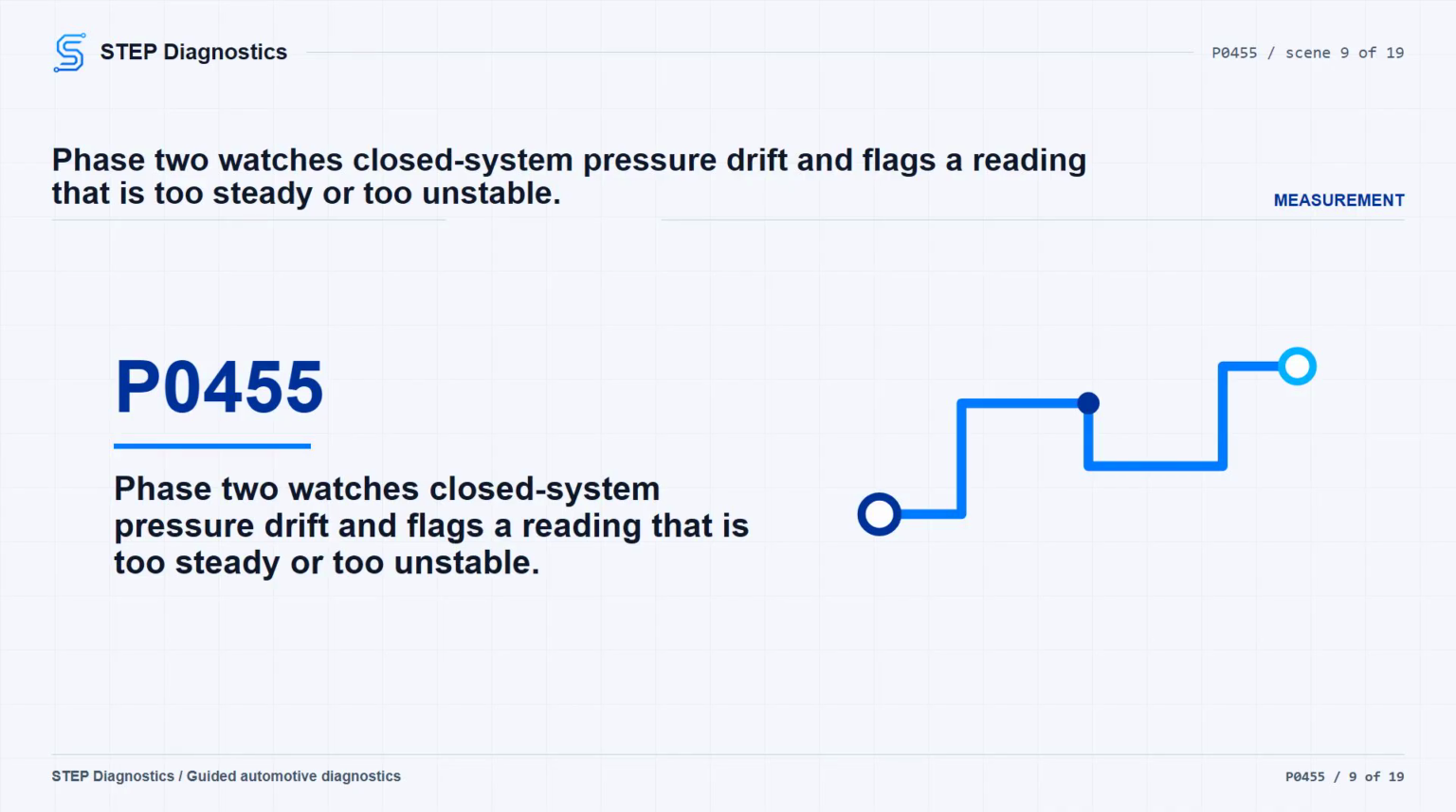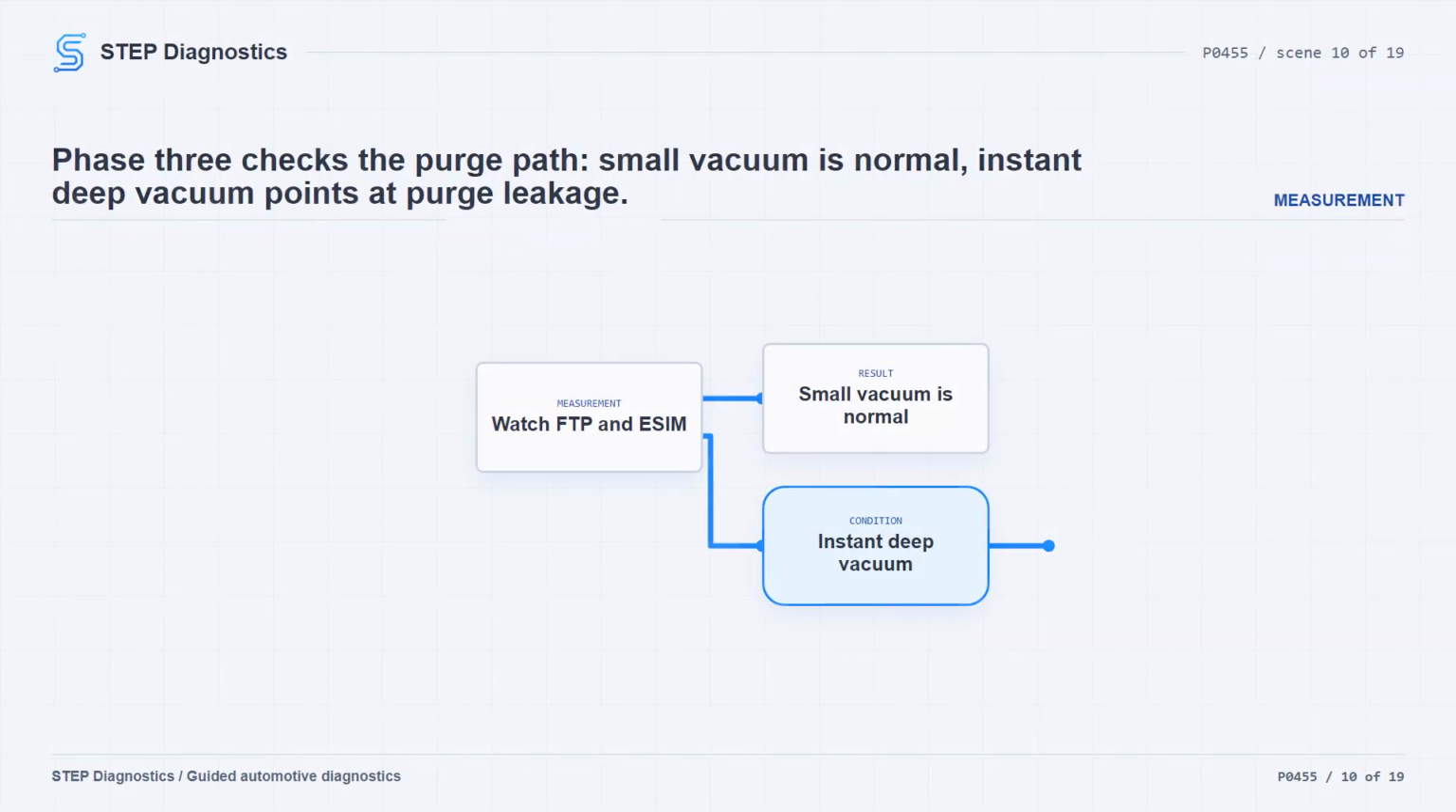Phase 2 is the non-intrusive leak check. Close the system, leave the ignition on with the engine off, and monitor the fuel tank pressure for 2-3 minutes. The reading should slowly move positive or negative. If it stays steady, there may be a leak, or the temperature may simply be too stable to move pressure, so keep testing. If the pressure changes more than 200 Pa in 1 minute, the system is too unstable to test accurately.